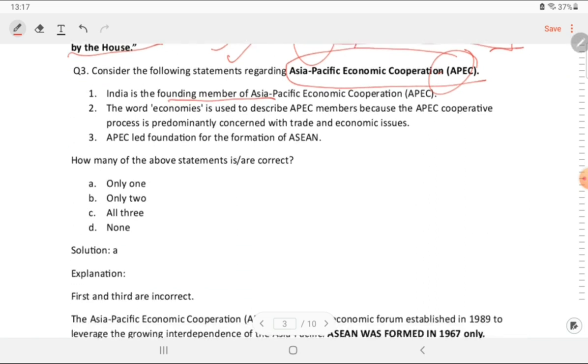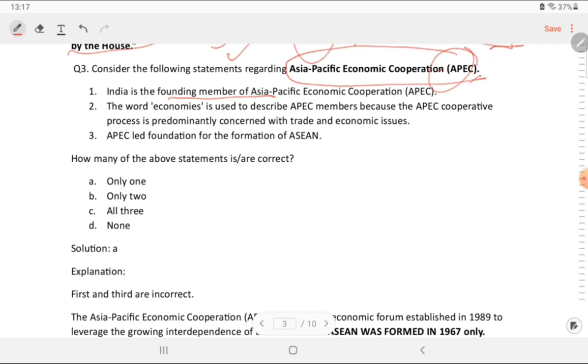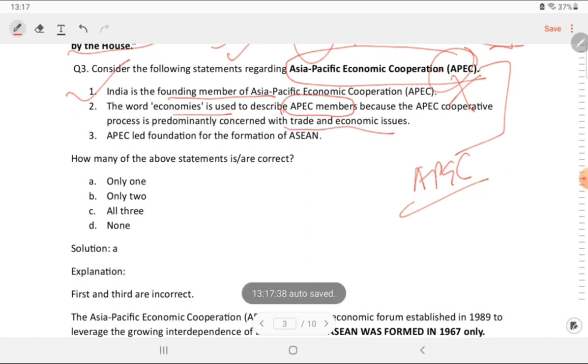This is a wrong statement. India is not the founding member. Actually, India is not a member of APEC at all. Then the word economies is used to describe the APEC members. Again, this has been taken from the website of APEC, because APEC cooperative processes predominantly consider trade and economic issues. APEC laid the foundation for the formation of ASEAN, meaning the APEC body was established, it laid the foundation, and then ASEAN was established.